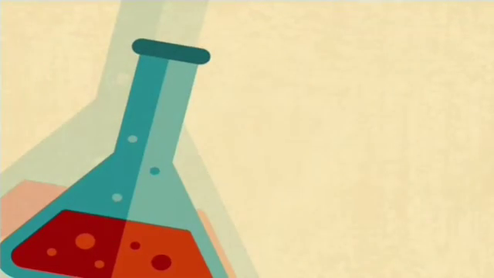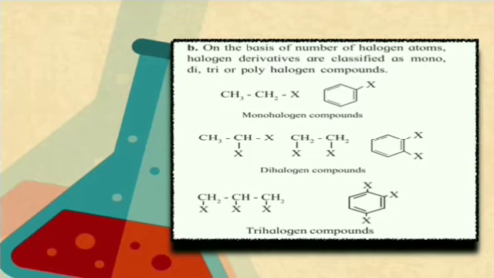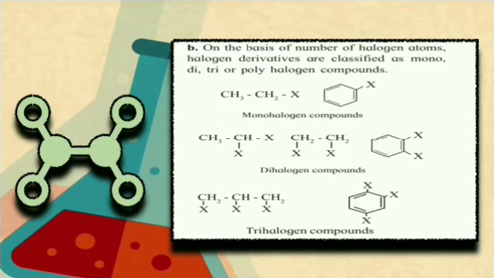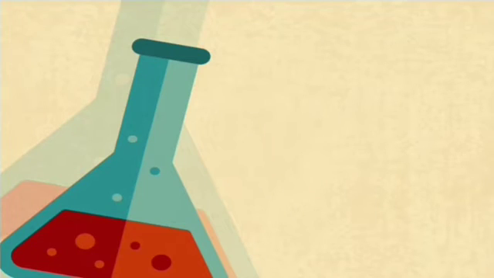Now next what we'll do, on the basis of number of halogen atoms, halogen derivatives are classified as mono, di, tri or the polyhalogen compounds. In monohalogen compounds, you can see how many halogen atoms are attached. X represents the halogen. In both the examples, there is only one, so you call them monohalogen compounds. In the second example, there are two X attached to each compound, so they are called dihalogen compounds. Similarly, in the last one, three halogen atoms are attached, so they are called trihalogen compounds.